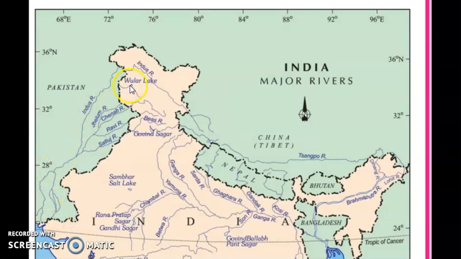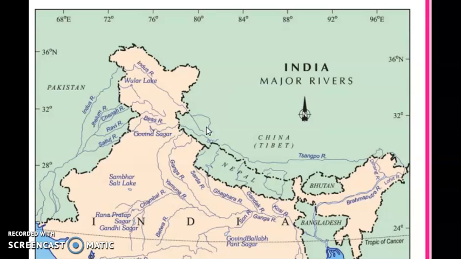The total length of the Indus River is 2,900 kilometers, but not all 2,900 kilometers are in India. In India, only one-third of the Indus River is present, and the major part of the river is in Pakistan. That's why a treaty was made about who will use what amount of the water of the Indus River.